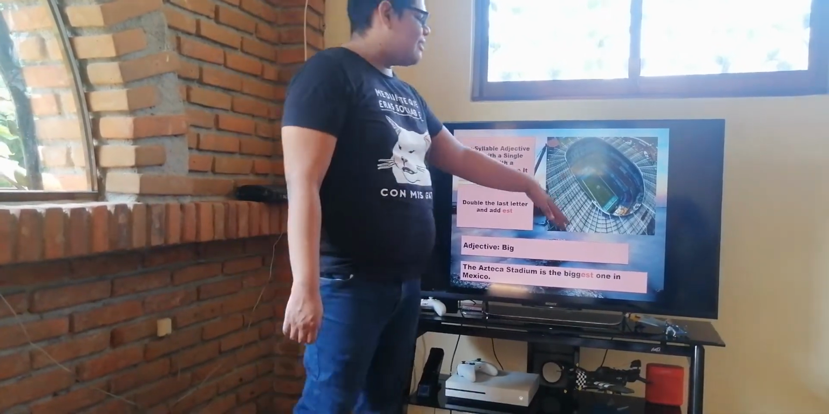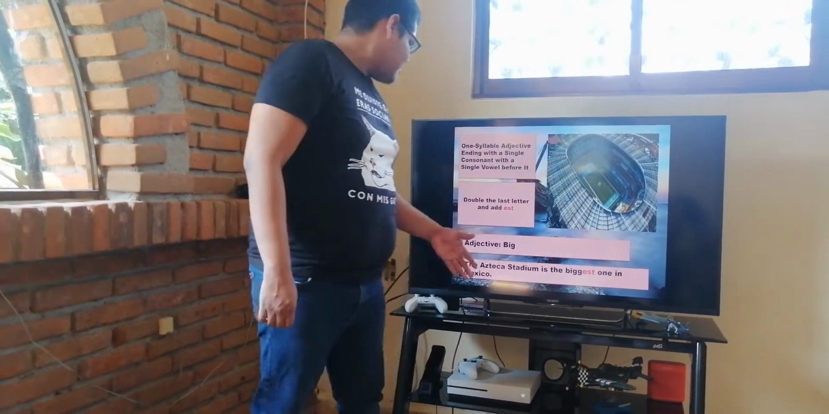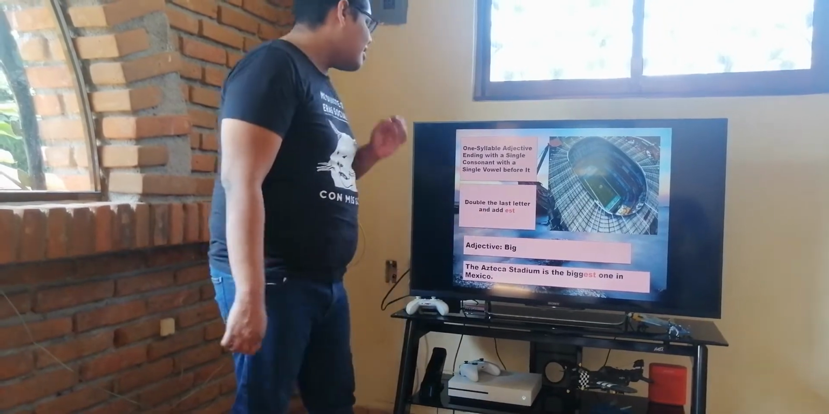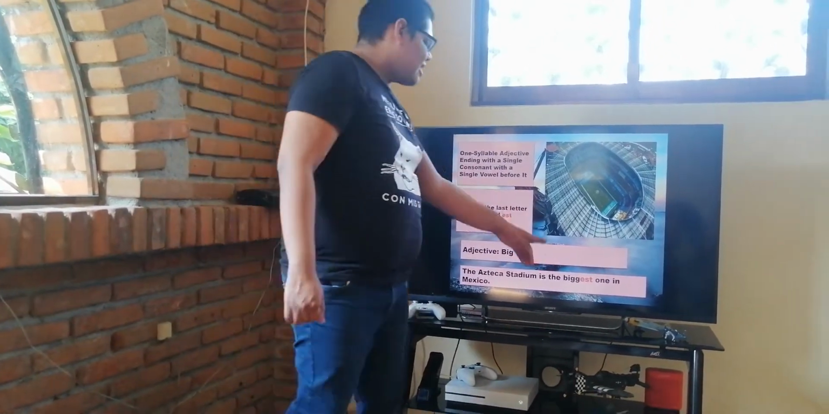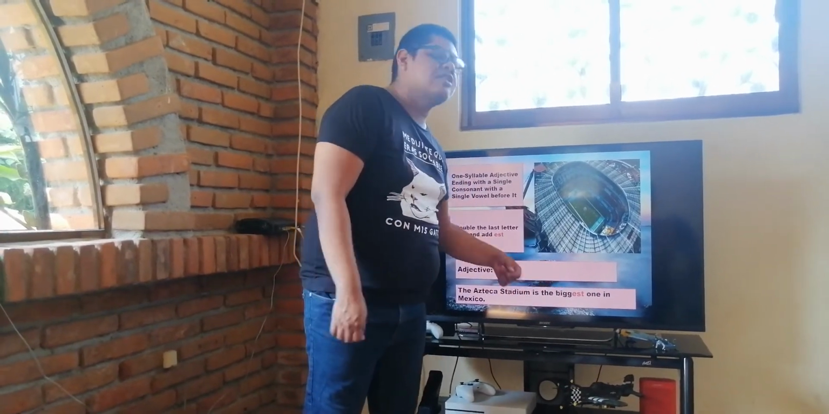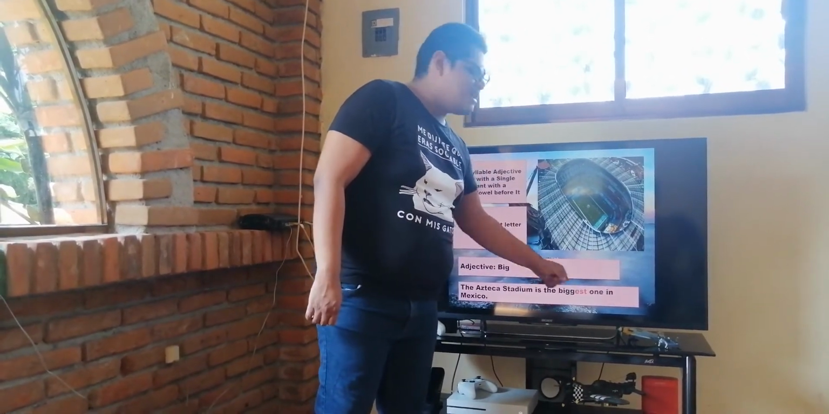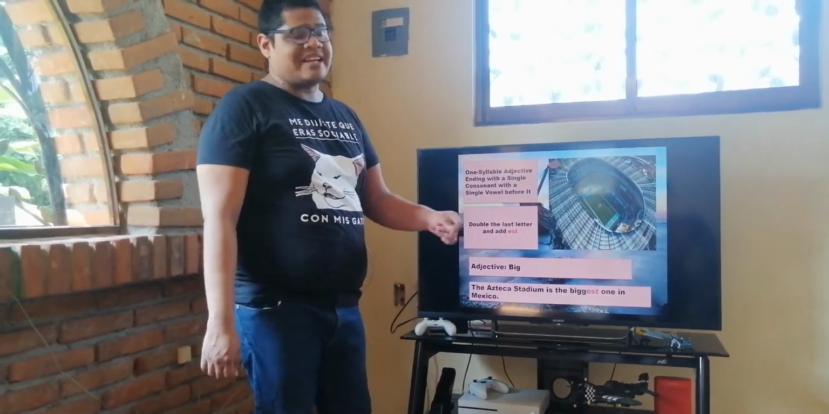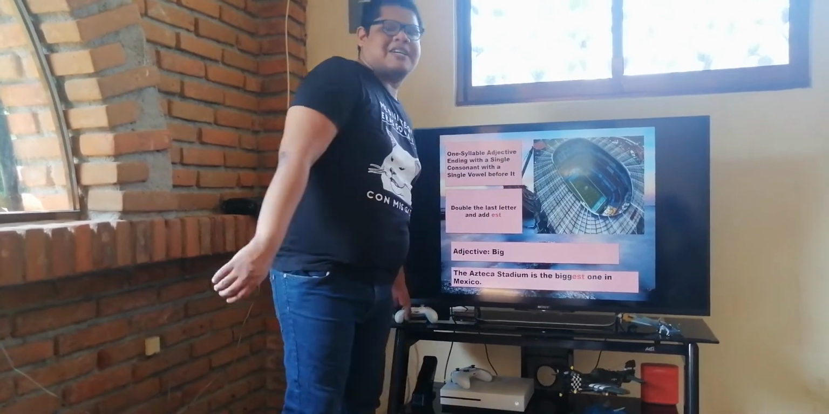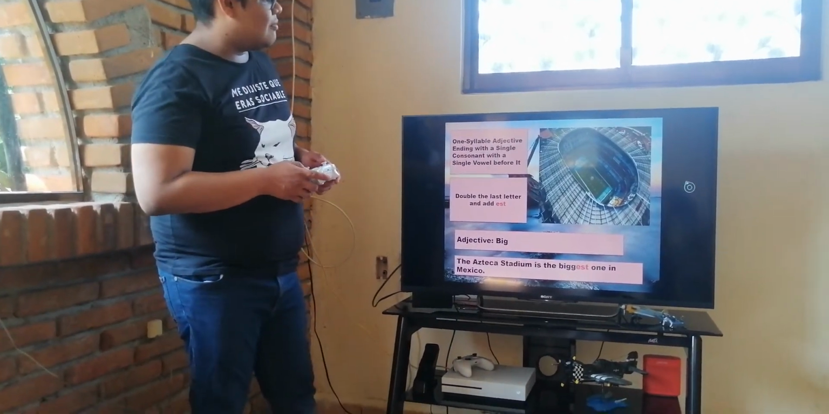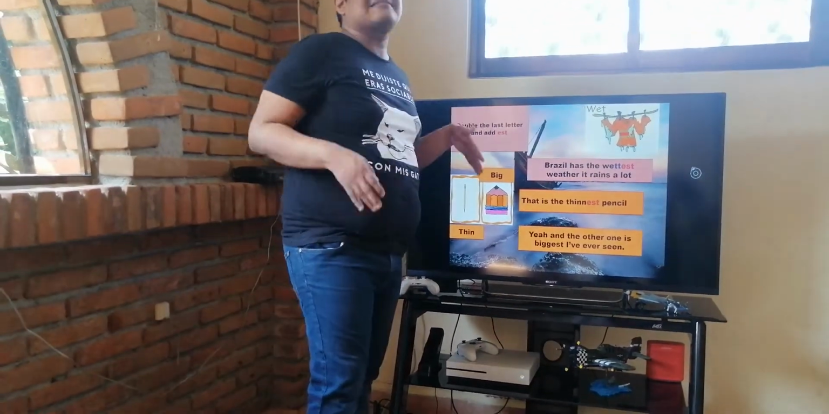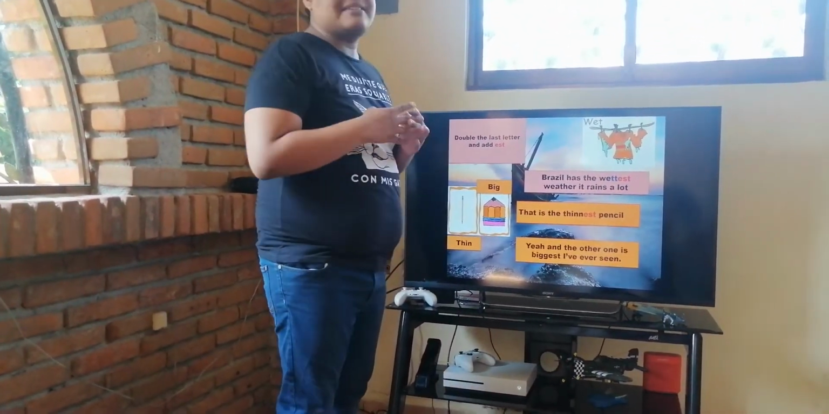So over here we have the Azteca Stadium. The Azteca Stadium is the biggest one in Mexico. Notice how over here we double the consonant G, double G, and we add EST to have biggest. The Azteca Stadium is the biggest one in Mexico. So now let's see more examples. Remember, the rule is to double the last letter and add EST.